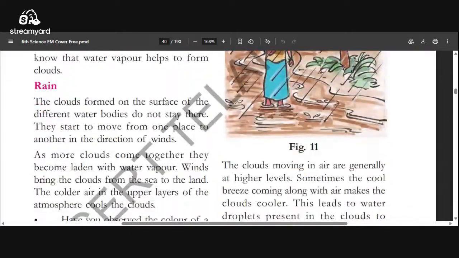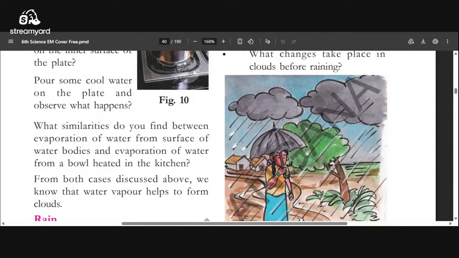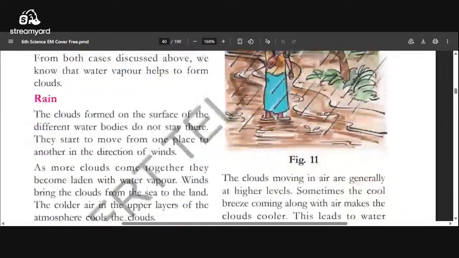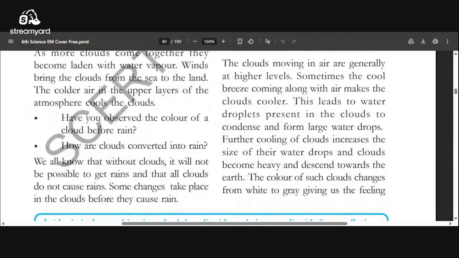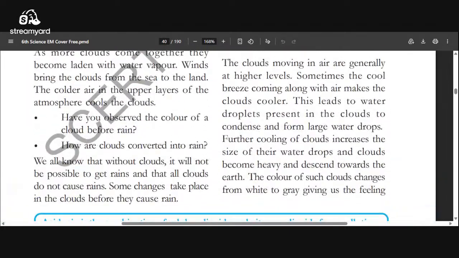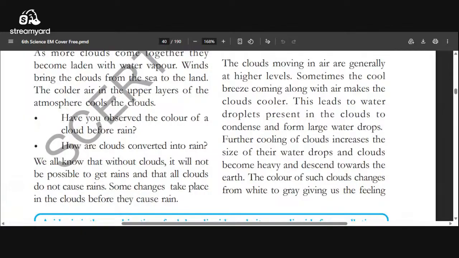The clouds formed on the surface of different water bodies do not stay there. They start to move from one place to another in the wind direction. So when cloud formation occurs, the clouds will not stay in a particular place. They move along with the wind to where it becomes cool. Inside the clouds, small water drops are there.